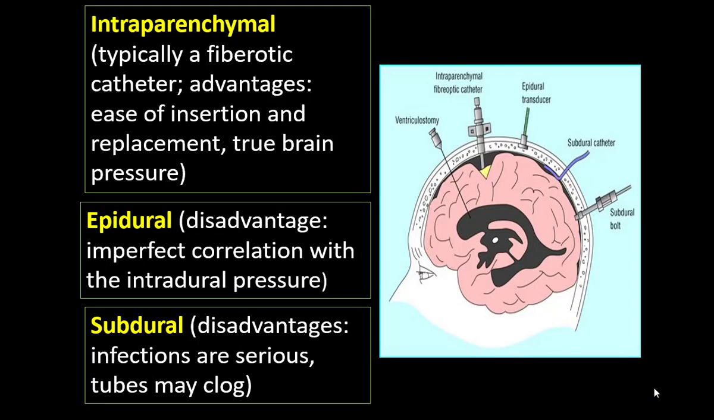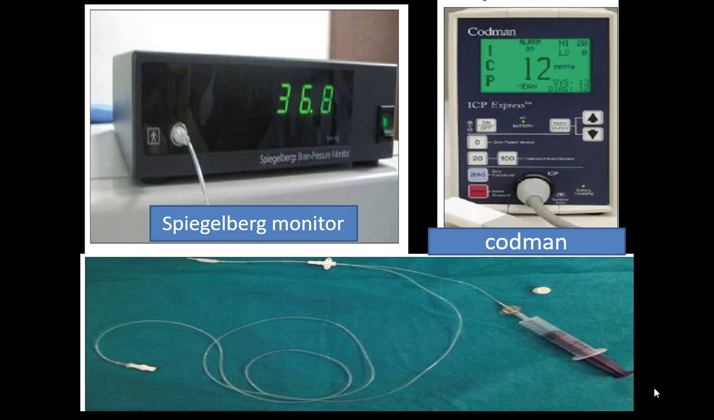The other ones are intraparenchymal, where typically a fiber optic catheter is placed. The advantage is ease of insertion, but the problem is zeroing. You cannot do repeated zeroing, so the validation of this device is also not there. Epidural or subdural ones again cannot correlate truly with the intracranial pressure, and zeroing is an issue. So EVD is the only equipment right now which is validated for measuring the ICP.